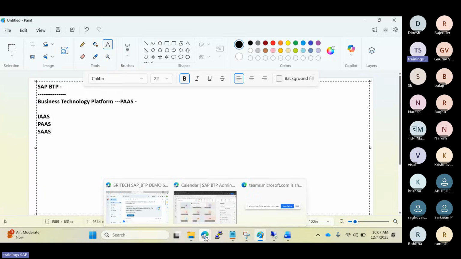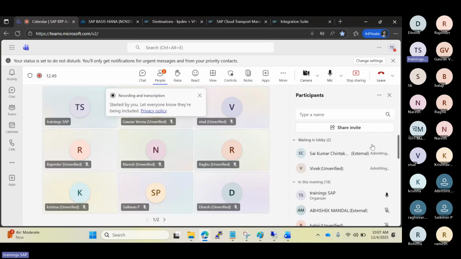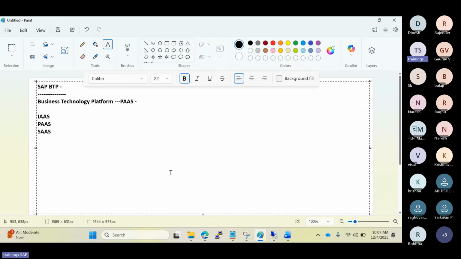In this cloud terminology, the IaaS team, your infrastructure providers like Azure, AWS and partners like GCP, will provide and manage the infrastructure layer, whereas SAP will manage the platform layer.